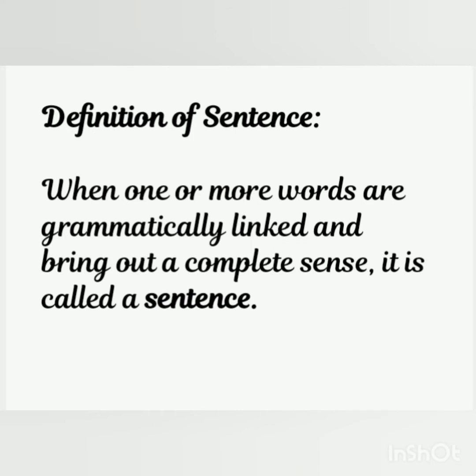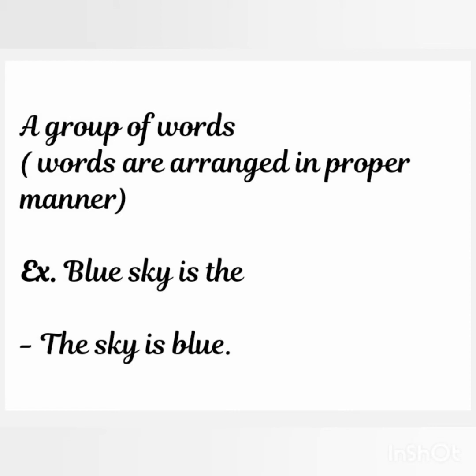When one or more words are grammatically linked and bring out a complete sense, it is called a sentence. A group of words. That means words are arranged in proper manner. If we want to make a sentence, the words should be arranged in proper manner. Let's see the example. Here, "blue sky is the." It does not have a proper sense. But if we write "the sky is blue," then the words are arranged in proper manner. That's why we can call it a sentence.